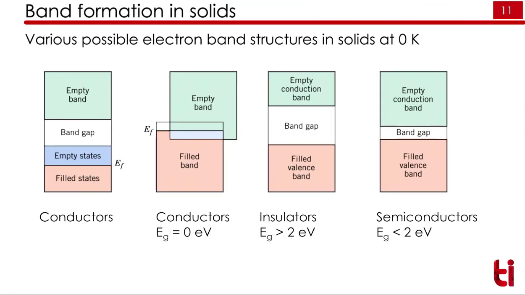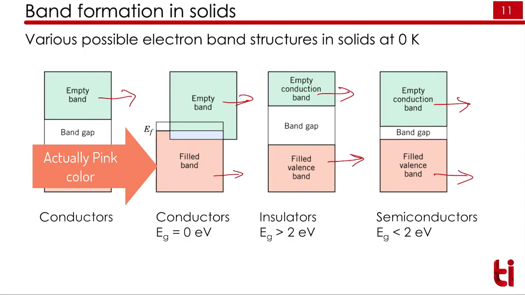Before that, we will classify the materials based on their band gap. In this band gap structure, this is called the valence band, and this is called the conduction band. Whatever is shown in green color is the conduction band, and whatever is shown in orange color is called the valence band.